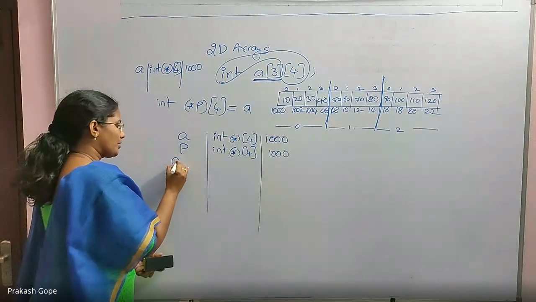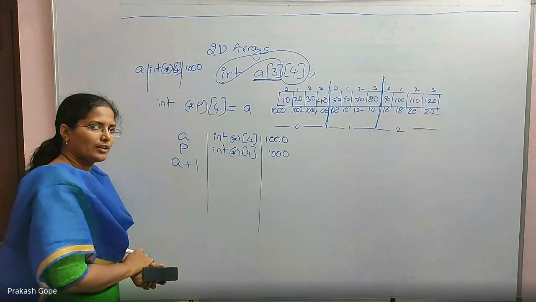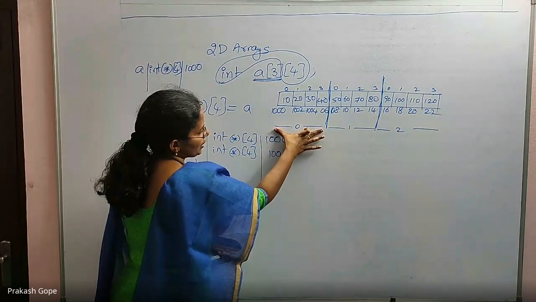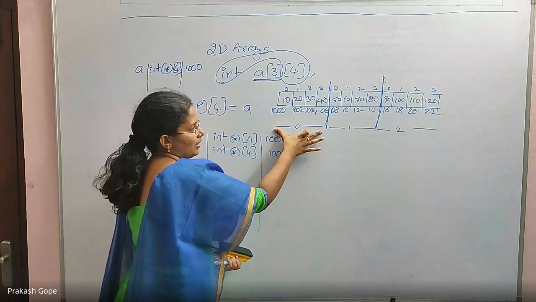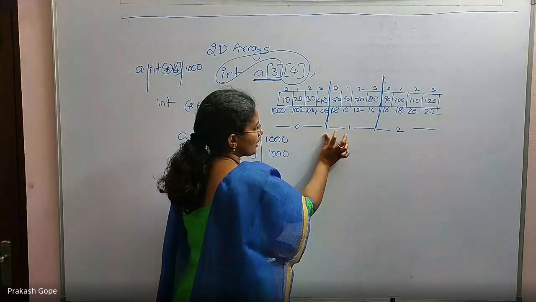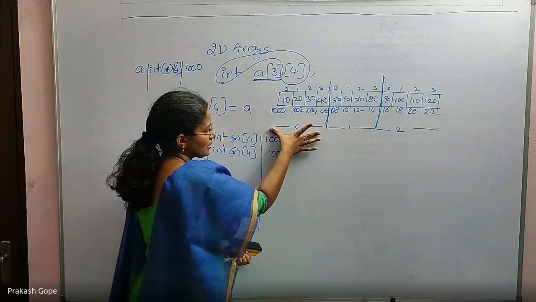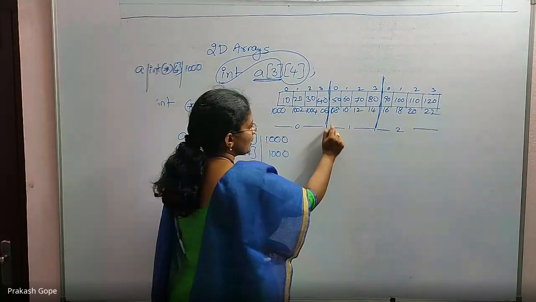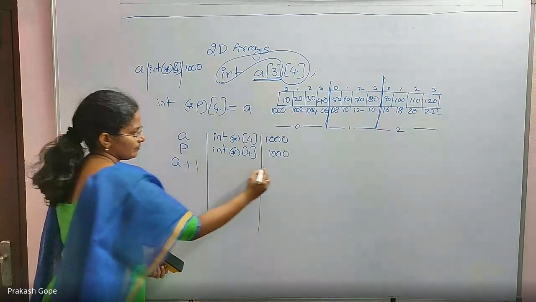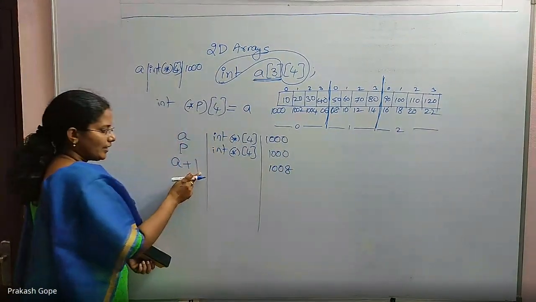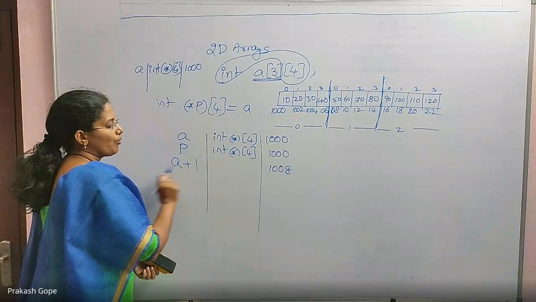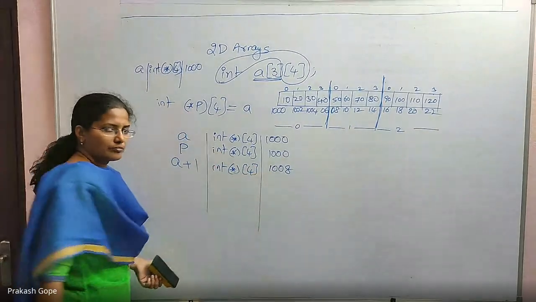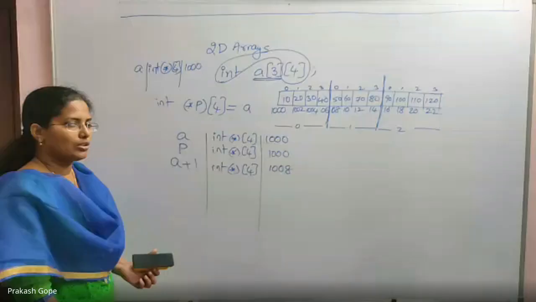Now if I say A plus 1 or P plus 1: till now A is the address of an integer array of size 4. A plus 1 will point to the next integer array of size 4, its base address. So it will go to 1008. So the value is 1008. By adding an integer to a pointer, the type of the pointer does not change. It went to the next integer array of size 4. That's all.